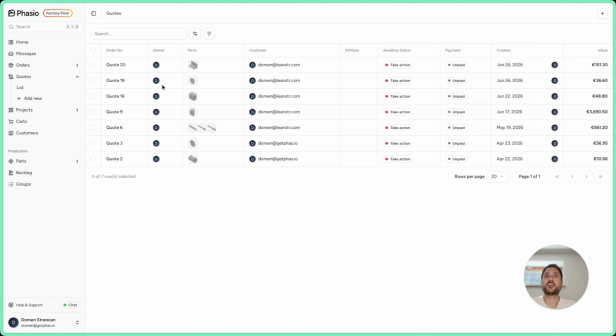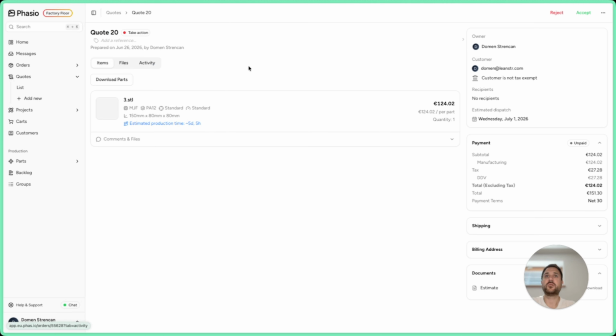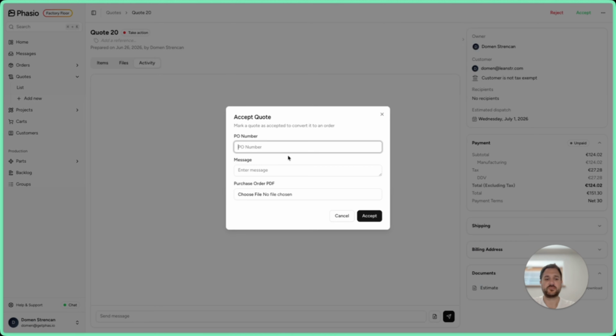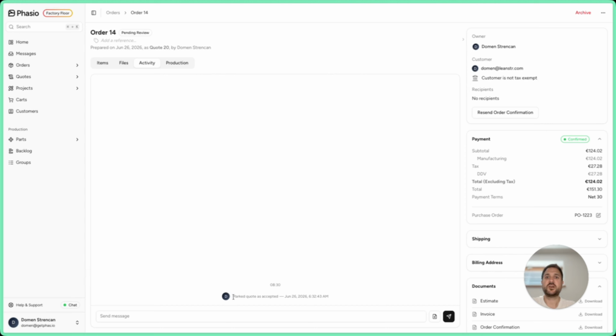So how is this affecting our work? Let's say you go into the quote and now you have the owner. Under the activity, you see there is nothing happening. But let's say I accept the quote and I will just make a dummy PO, right? Click accept. Now you can see I've marked this quote as accepted. And so if you have different users doing stuff, you will see it here under the activity thread.